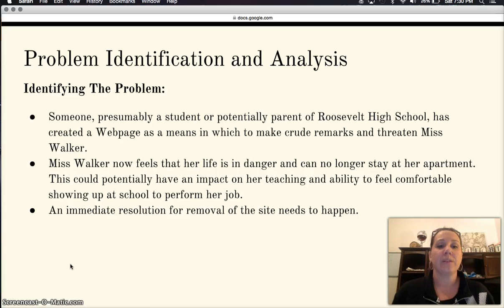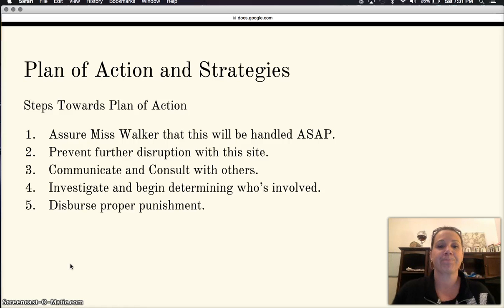Identifying the problem: someone, presumably a student, has created a web page as a means to make crude remarks and threaten Ms. Walker. She now feels that her life is in danger and can no longer stay at her apartment, and this could potentially have an impact on her teaching and her ability to feel comfortable doing her job. I would also feel that immediate resolution for removal of this site needs to happen.